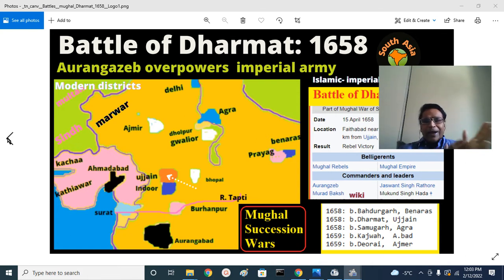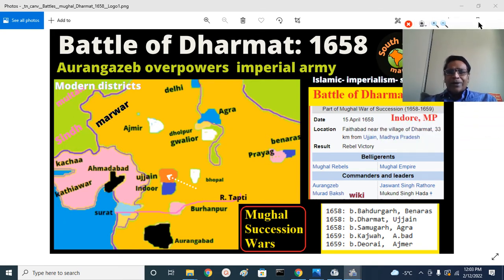There were four battles fought in the Mughal War of Succession. The Battle of Bahadurpur was fought in 58, that is 1658, near Banaras. Then the Battle of Dharmat, today's topic of discussion, fought near Ujjain. Other battles we are not discussing here, but I have mentioned them. Bahadurpur, Dharmat and Samugarh were fought in 58, and Khajwa and Deorai were fought one year later.